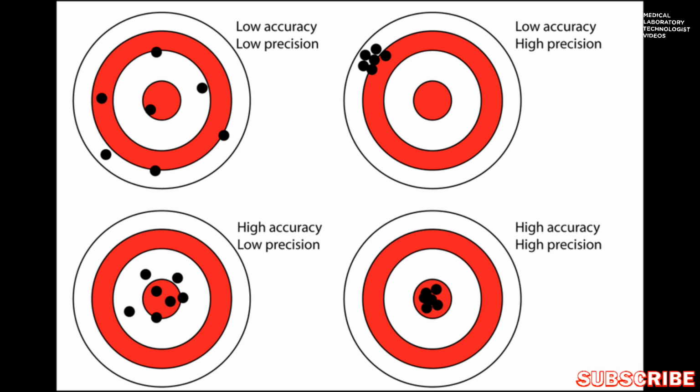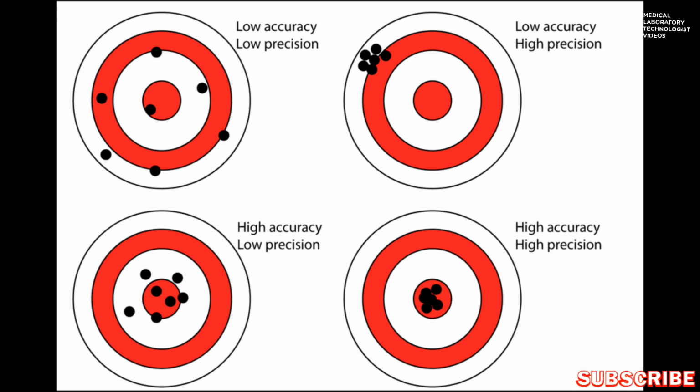Now if you look at the lower one, you will see the values are near the target but they are not close to each other. It means highly accurate but low precision. In the right side upper diagram you will see values close to each other but no one is near the target. It means low accuracy with high precision. And in the last diagram you will see all values are not only close to the target but also close to each other, so it shows high accuracy with high precision. So from this diagram our concept will be clearer about accuracy and precision.